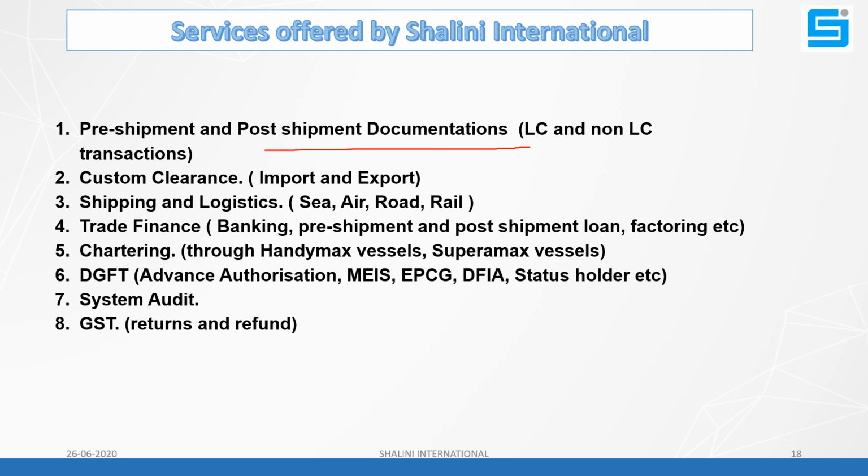We ensure that the documents under the letter of credit are discrepancy free so that you will get the payment. Also, we save the charges on discrepancies that are charged by the bank. Unnecessarily wasting $150 to $200 doesn't have any meaning. We'll ensure that you save those discrepancy fees also. We also take care of customs clearance. We provide the best sea freight, air freight, rail freight, and road freight. We advise on trade finance, meaning banking, pre-shipment and post-shipment loans, and factoring and forfeiting also. We provide chartering service through Handymax vessels or Supermax vessels.